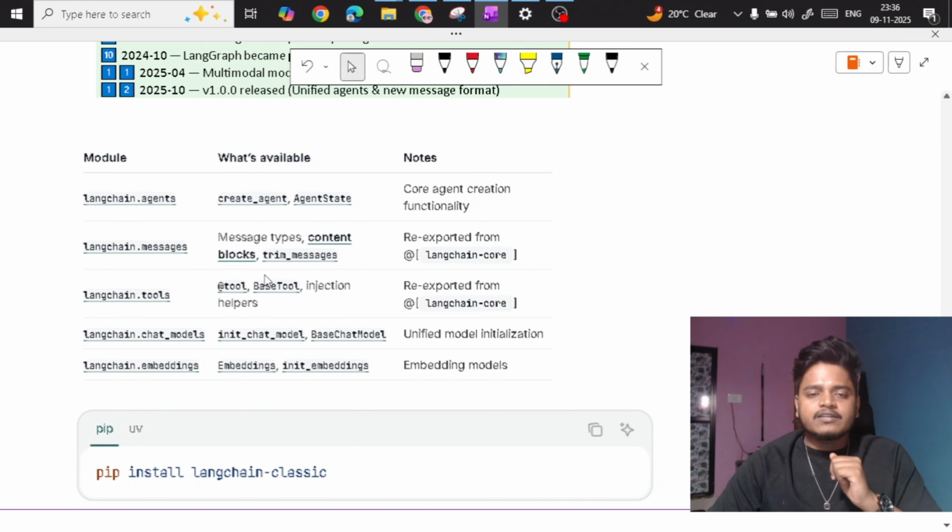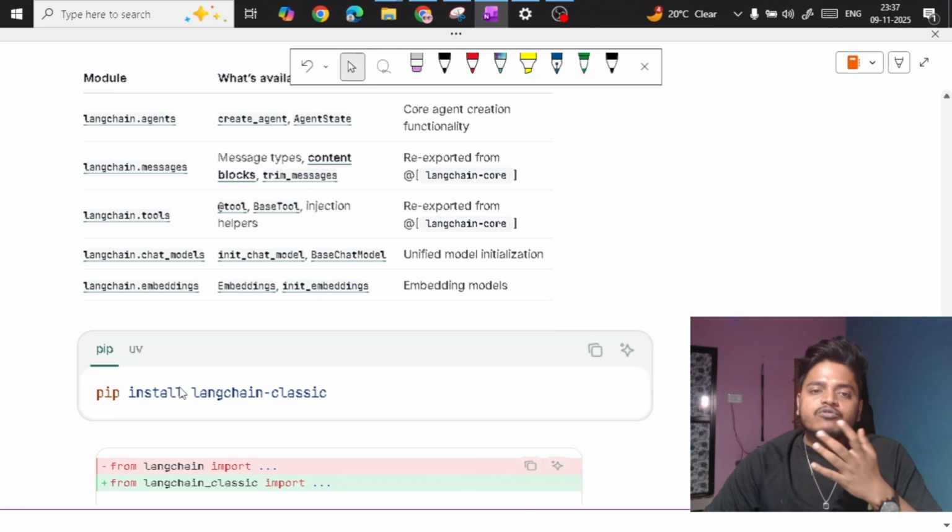In the recent version, they have separated each component into a different module. Create agent state: earlier it was create react agent, now they have made it a simple create agent that you can install from langchain.agents. For messages, like any message, base message, trim message, delete message, human message, AI message, system message, you can use them by installing this langchain.messages package. Then similarly LangChain tools, chat model, embeddings. So they have separated the different modules.